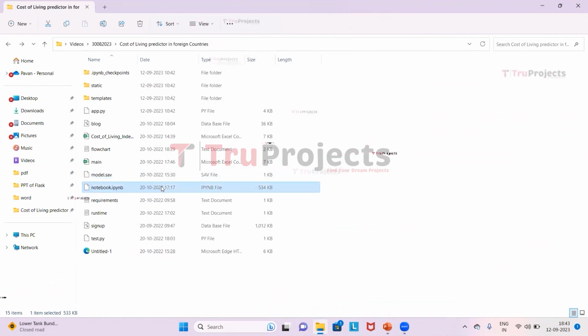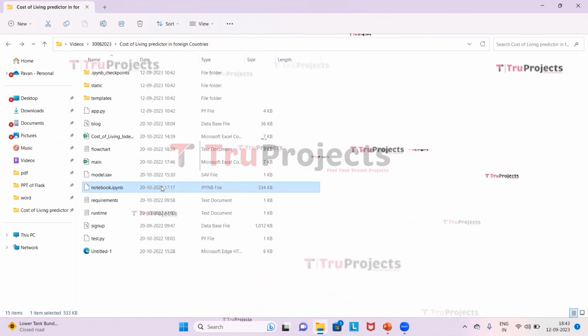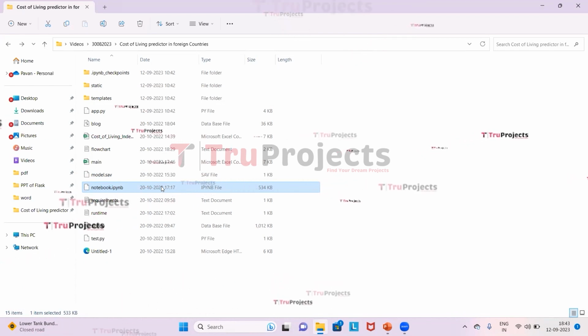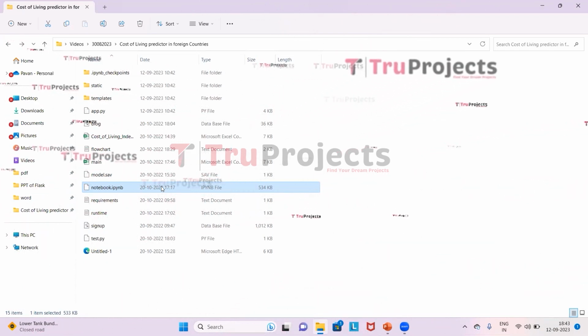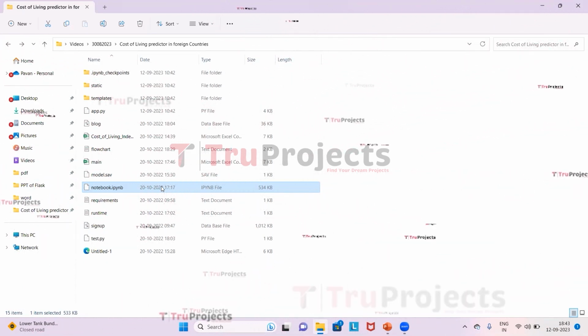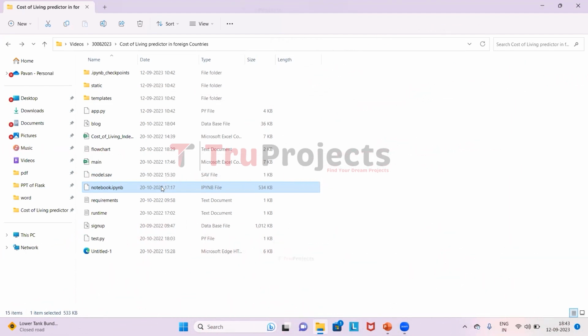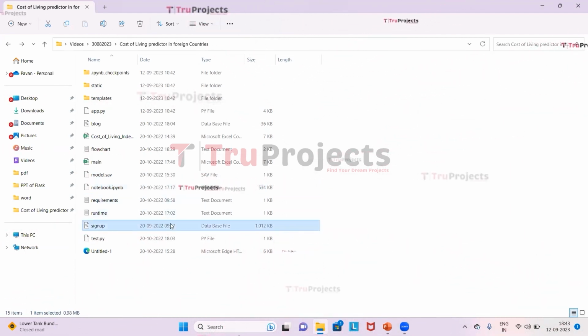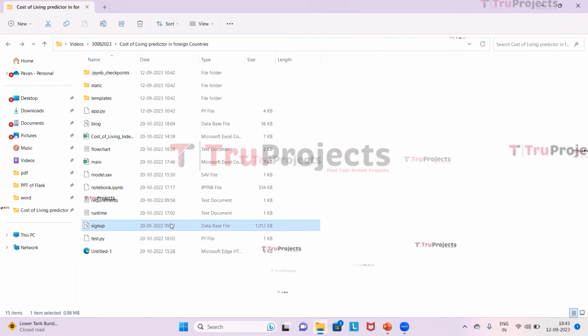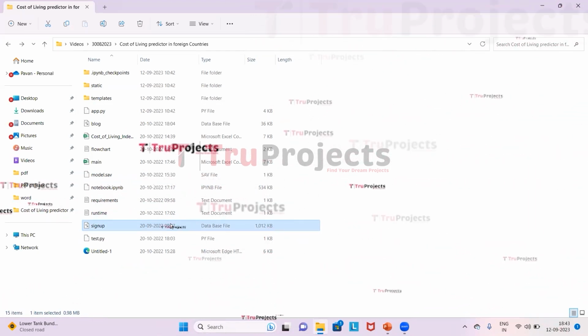This is the notebook.ipynb file. This is a Jupyter notebook file which contains a combination of code, graphs and outputs all in one place. It allows users to write and execute code in individual cells. This is the sign-up file. This file is the database file used to store the user information.